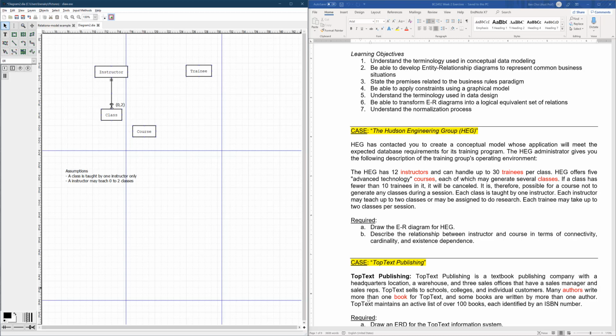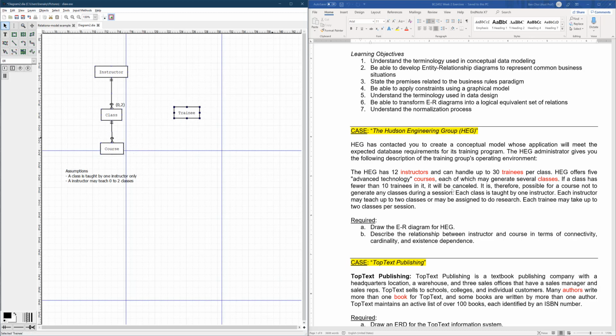Next, I will have course and class. We do know that a course may have multiple classes, and whenever there's a class, there is always one and only one course. And sometimes a course may have 0 classes. So basically, this is the relationship that we are looking at. Let me just quickly read that again. It seems that that is proper. And then we look at trainee.